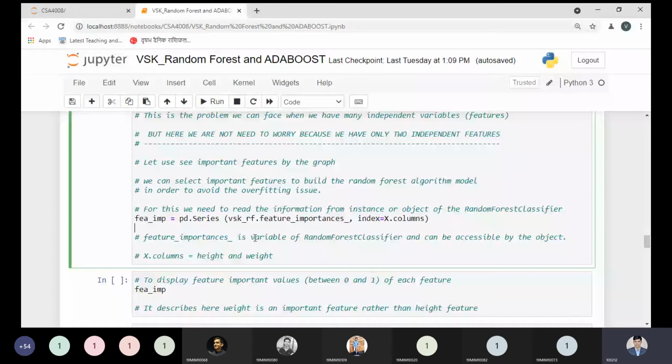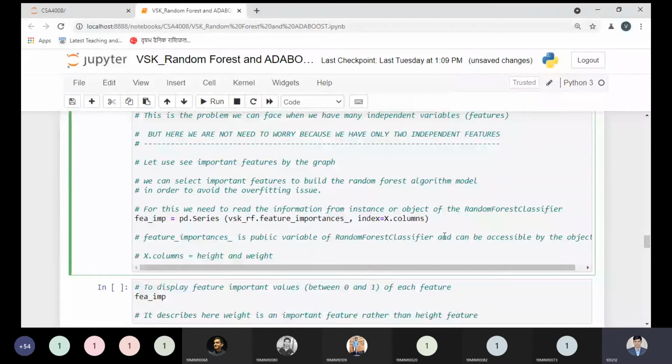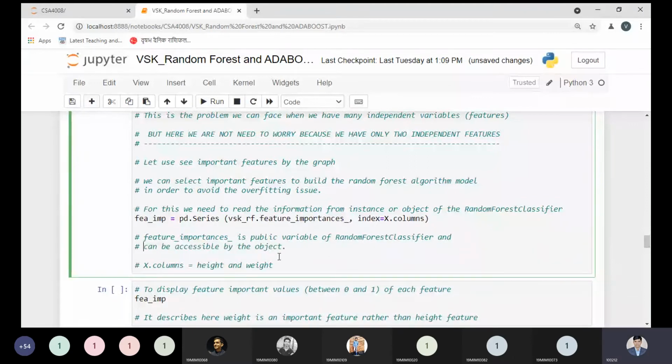So feature importance is basically a variable of the random forest classifier, or we can say a public variable, because we are accessing it outside the class without any handout. Since it is easily accessible outside the class, definitely we can say it is a public variable. So I can write here that it is a public variable of the random classifier, accessible by its object.